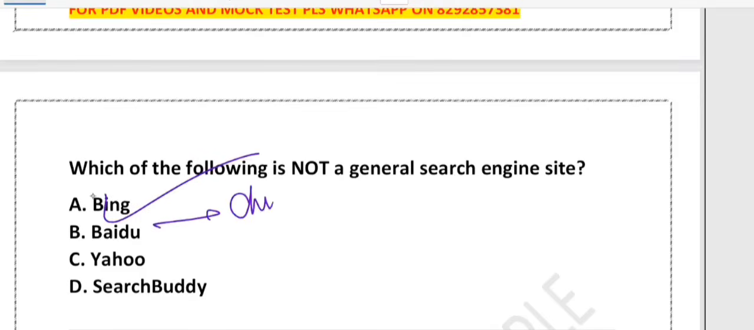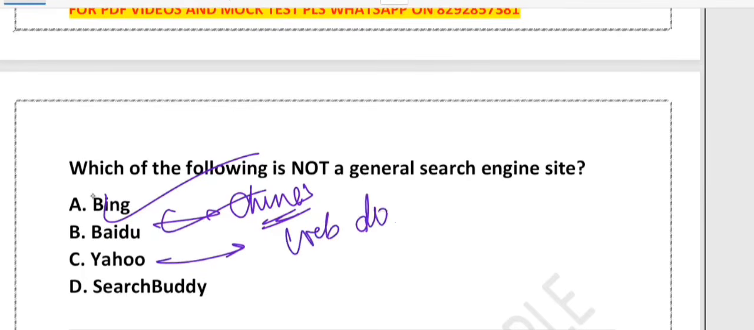Baidu is China's most popular search engine. It works like Google, but mainly for Chinese users. So this is a search engine. Yahoo, you know it very well. It started like a web directory, right, and became a search engine. It is still used for searching the web. So you can count it as a general search engine.